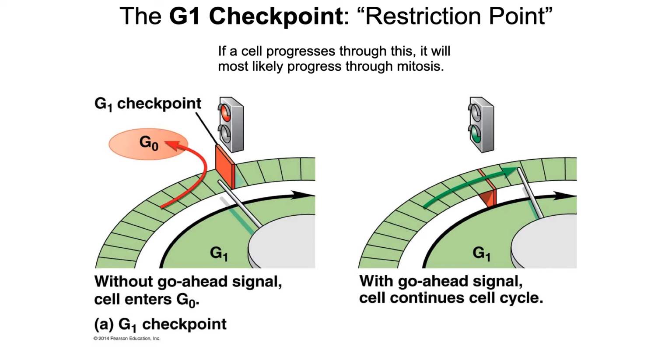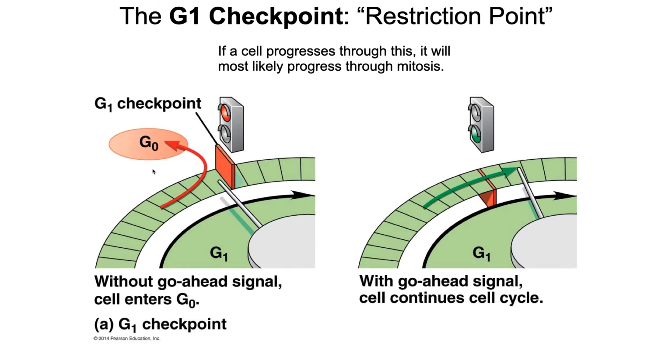So let's take a look at each one of these three checkpoints. The first is called the G1 checkpoint, or sometimes called the restriction point. Now, if at the G1 checkpoint there is a stop signal, then the cell goes out of G1 and into something called G0, and this can be thought of as the working state of the cell, or the working phase of the cell. Most cells who are simply existing and doing their jobs exist in the G0 phase of the cell cycle.